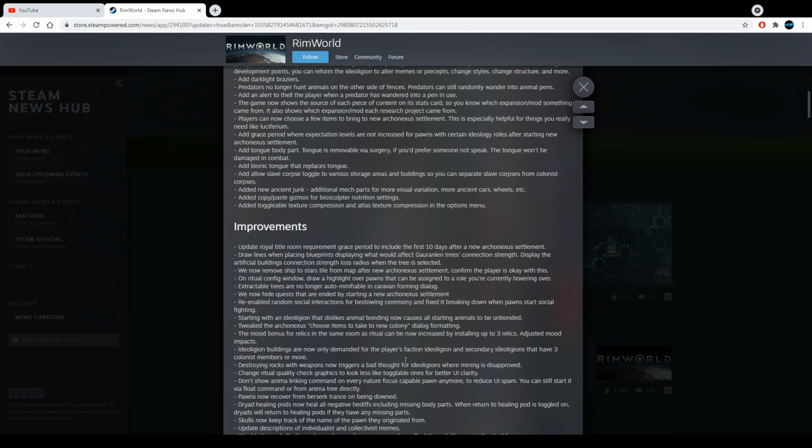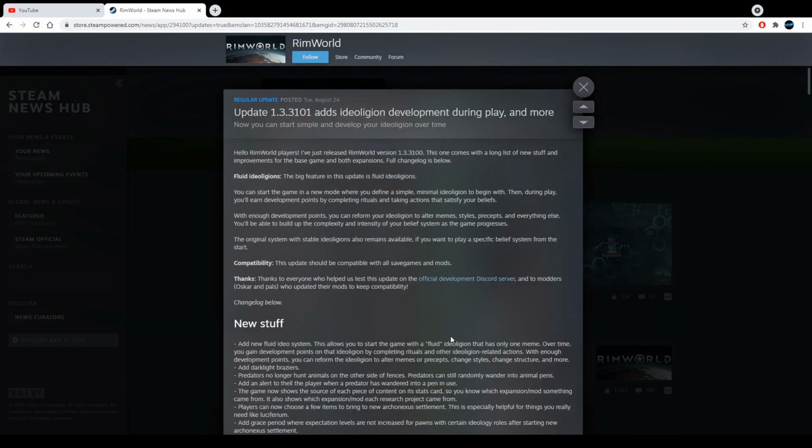I really like this game because, I'll be honest with you, this is the best game out of all the games I have played during my lifetime. This is the best game, RimWorld.